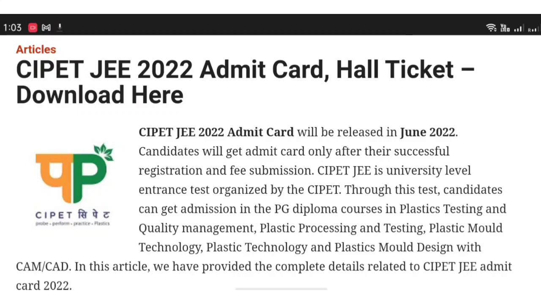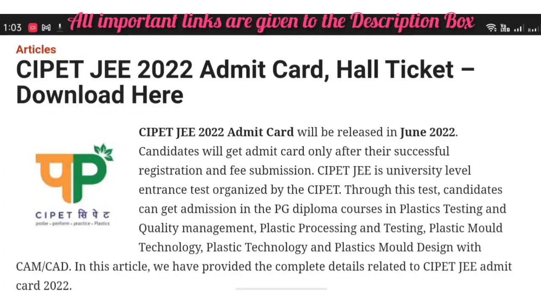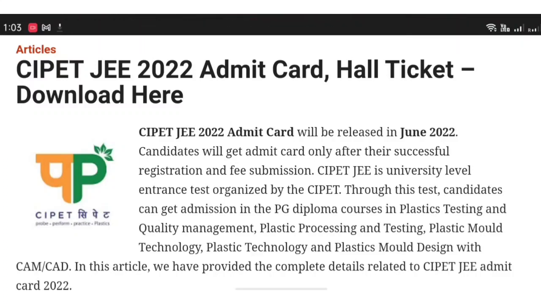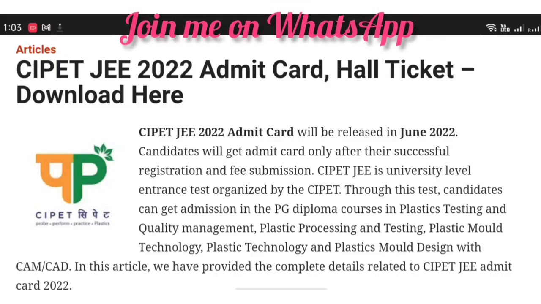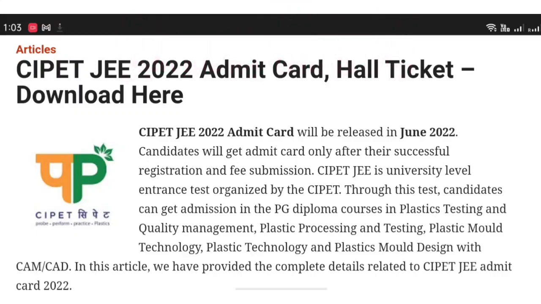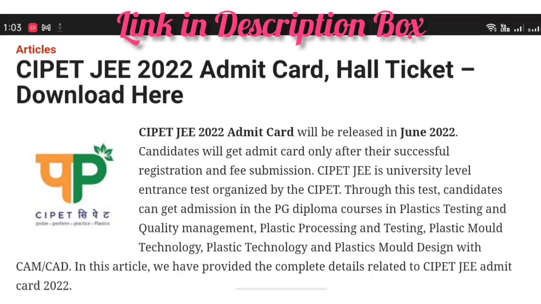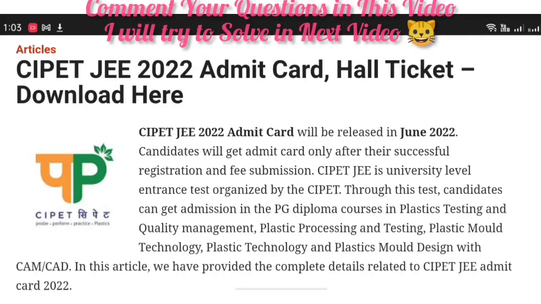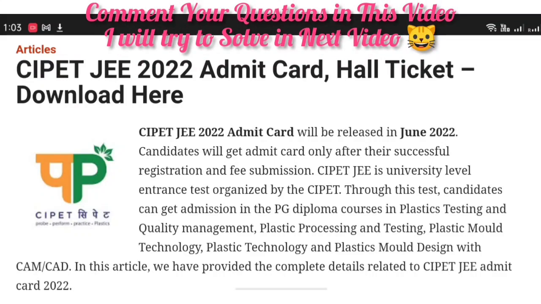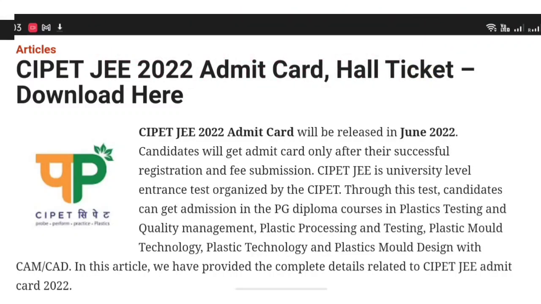Through the test, candidates can get admission in the PG diploma courses in plastics testing and quality management, plastic processing and testing, plastic technology, and plastic mold design with CAD/CAM. In the article, we have provided the complete details related to CIPET JEE Admit Card 2022.